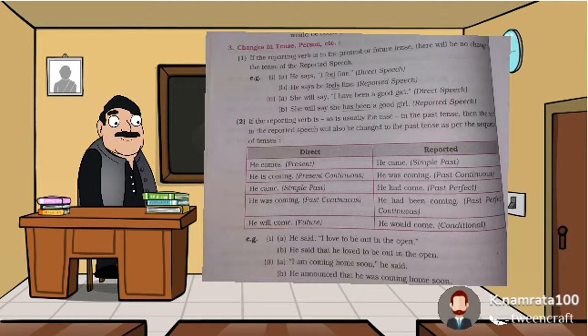Examples of sentences they have given: he said, I love to be out in the open. Now this is direct. Conversion in indirect is, he said that he loved to be out in the open. Second example: I am coming home soon, he said. Reported of this will be, he announced that he was coming home soon. Here it is I am coming, and in the reported speech it was used as was coming. So you can see the change in the tense.